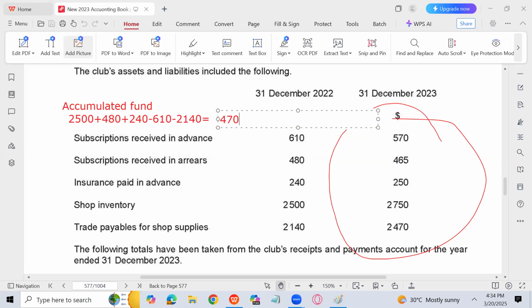And now I can add surplus into this to get the figure which I need to write in the balance sheet. Opening cash is not available. If opening cash had been available, we would have written it.